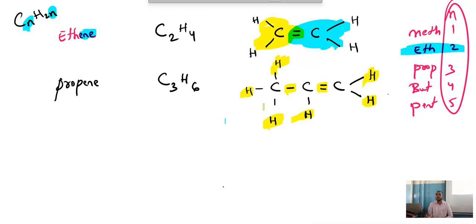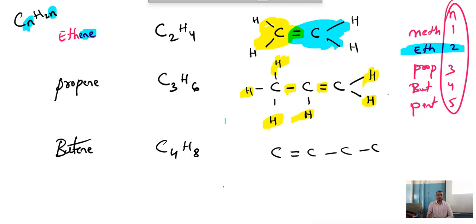Clear? Good. Now one more, shall we show? Butane. Can you try for butane? C4, 2 into 4, 8. 1, 2, 3, 4. I'll write the double bond here in the beginning. Now here I already have two bonds, so two more are required. This C has 3 bonds, so 1 required. Either you write it on the top or on the bottom, both are the same. Now this has 2 bonds, so the other 2 are required. This C has 1 bond, so another 3 are required. So C4H8. Any doubts?